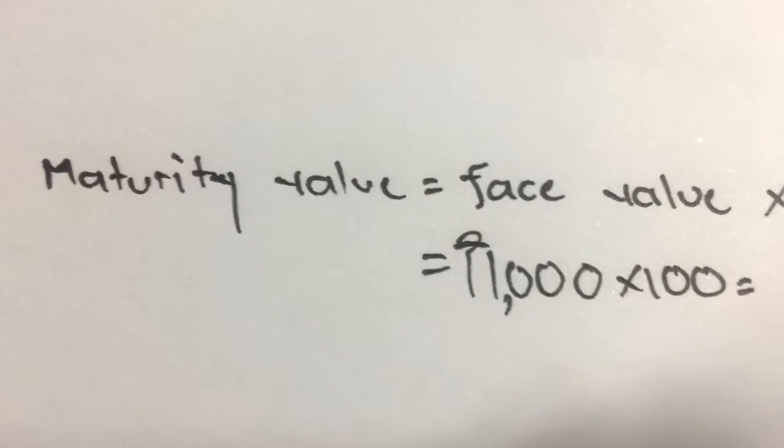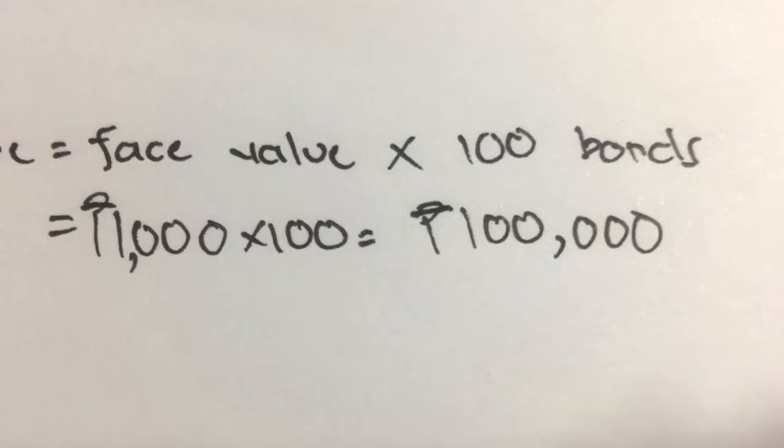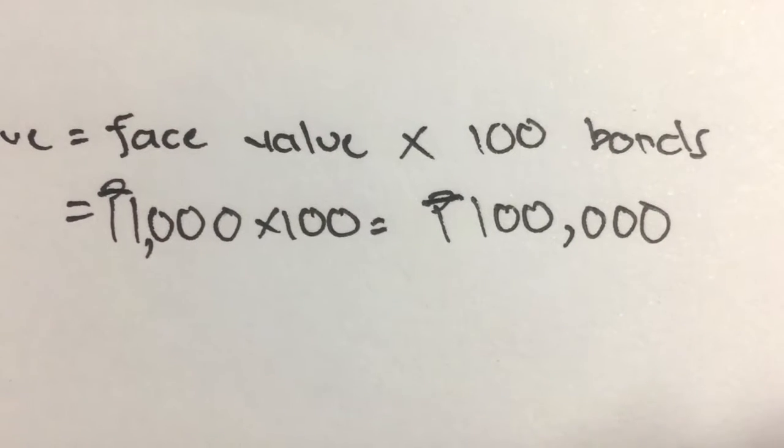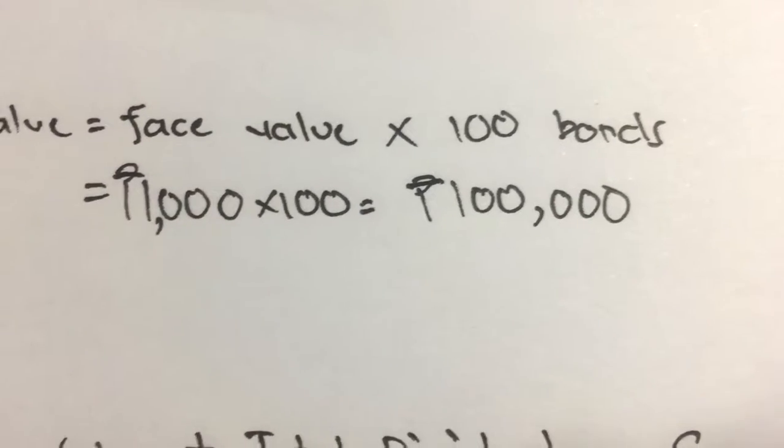To find the maturity value, simply multiply the number of bonds by the face value. So the maturity value is equal to face value times 100 bonds. So 1,000 pesos times 100 is equal to 100,000. To determine the earnings, simply add the maturity value and the total dividends and subtract the purchase price multiplied by the total number of bonds.